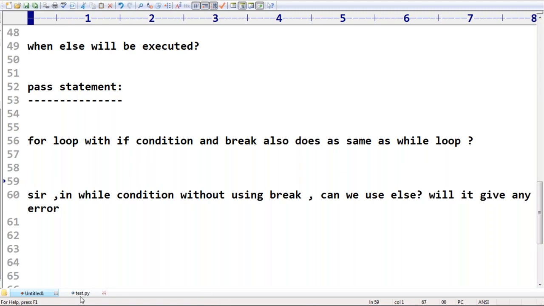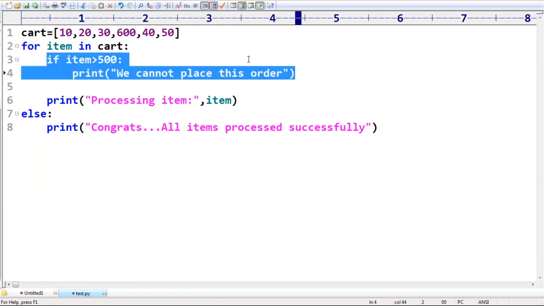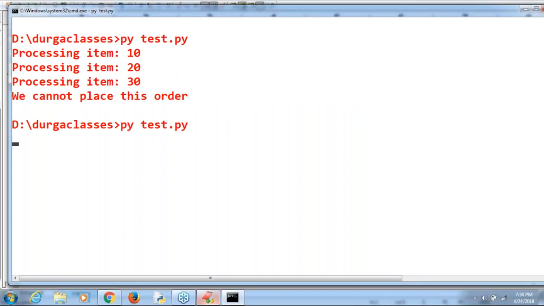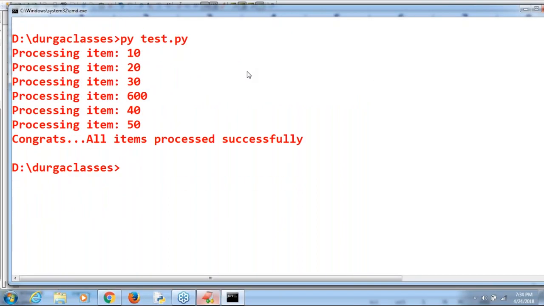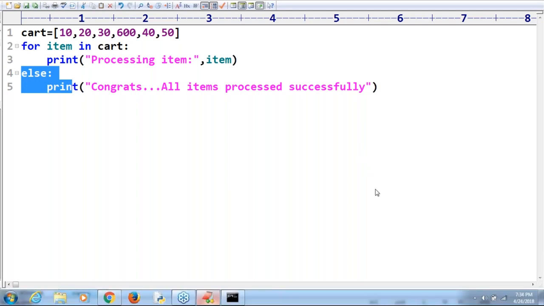Okay, one minute. Have a look once, Srivani. Here I'm not using break, no conditional check at all. Just syntactically I'm checking, processing item, no conditional check and so on. Am I getting any error? No, I'm not getting any error. So is it compulsory that you should use break, and only then use else? No such rule. Remember. Okay, well. Next. Any other doubt?